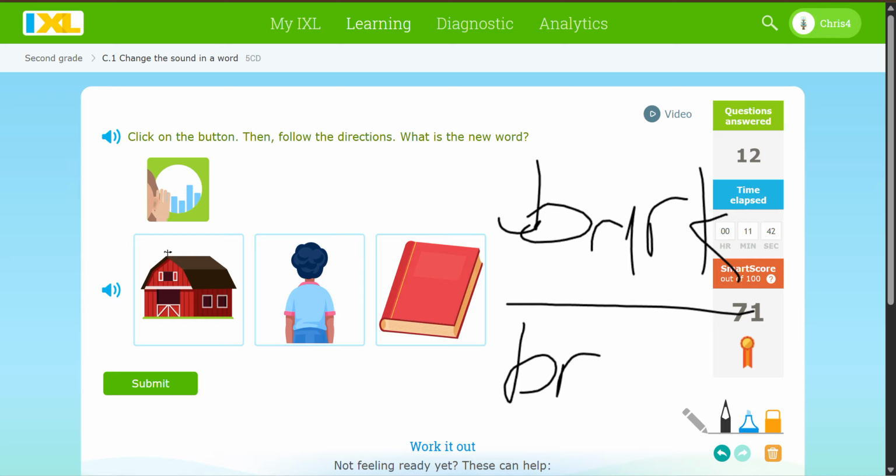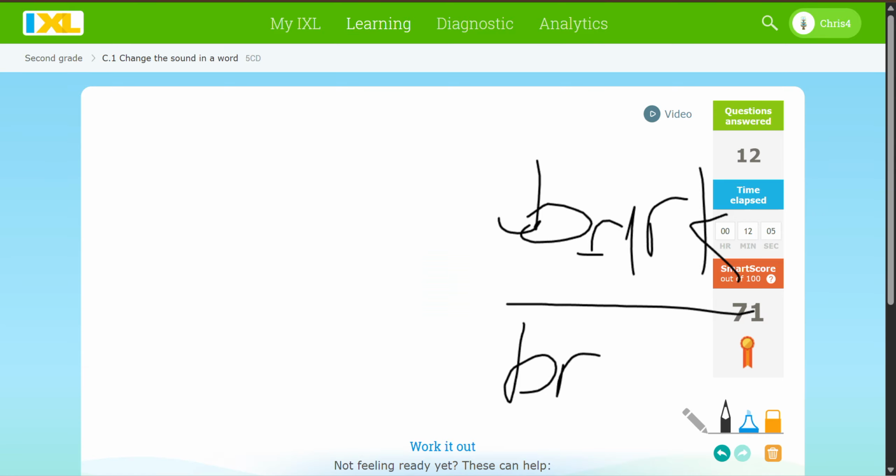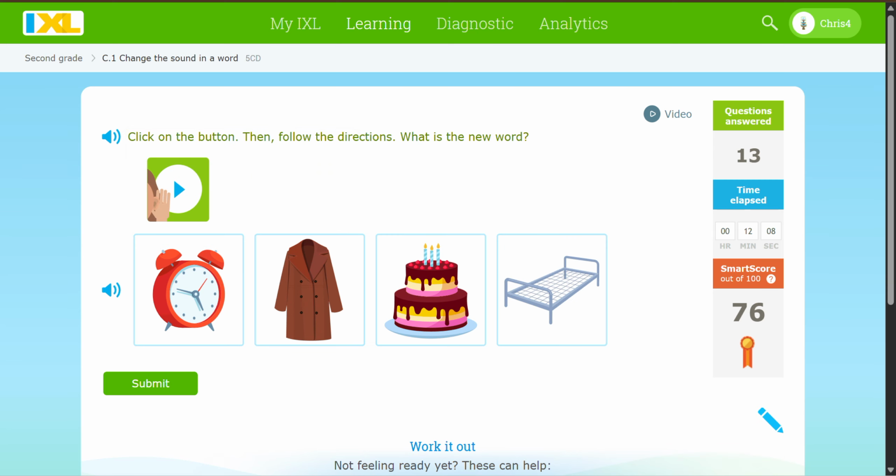Say the word bark. Do you hear the R in the middle? Now say bark, but change the R to... Book. Yes, I still got it.